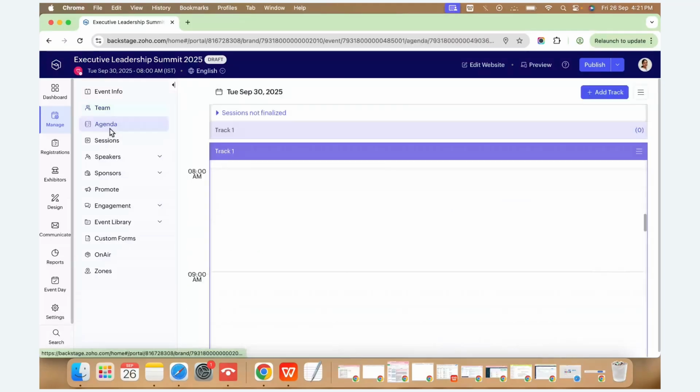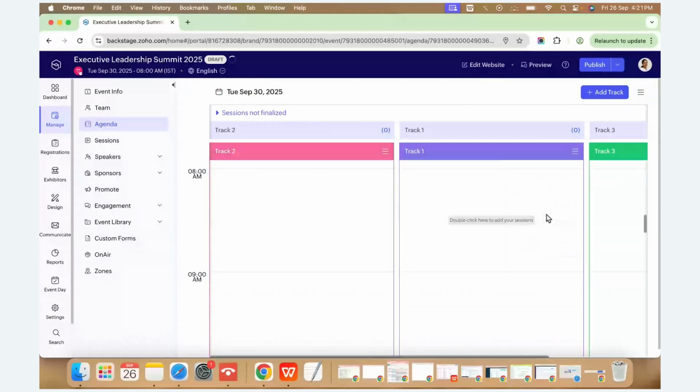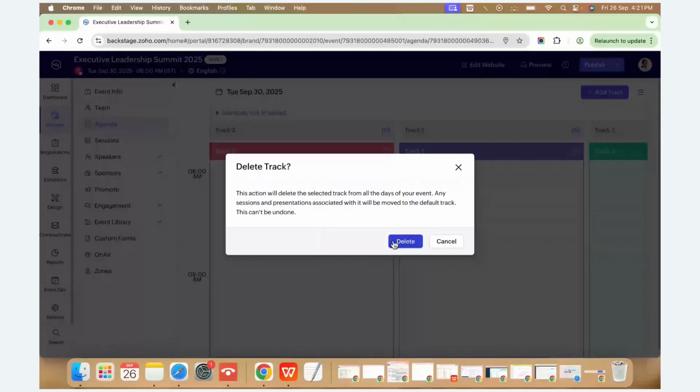Under agenda, you can see it's a single track event. If you want to add a multi-track event, you can click on this add track. You can see here track 1, track 2, track 3 can be added. If you want to rearrange the tracks, you click on this option and choose move left or move right. I'm moving it right. If you want to rename, you can do it, change the color, etc. If you want to delete it, you can click on this delete option.